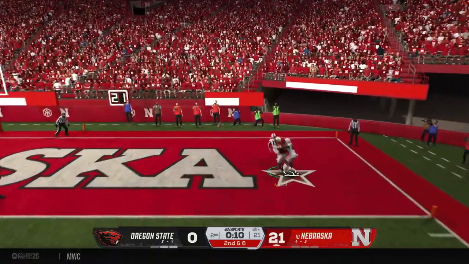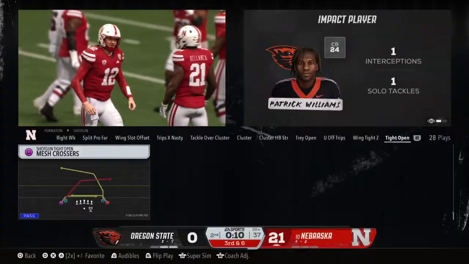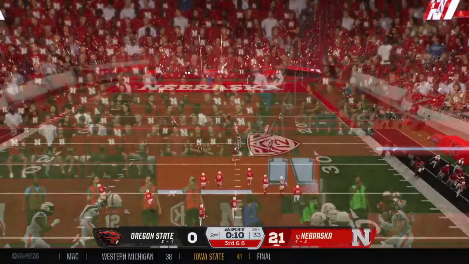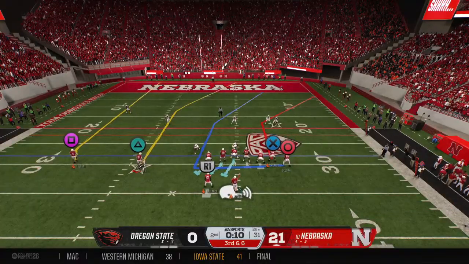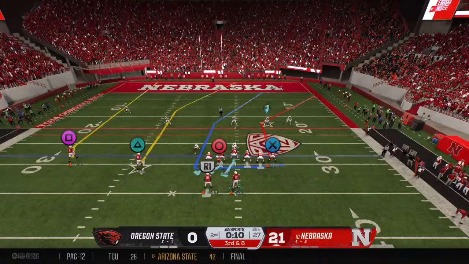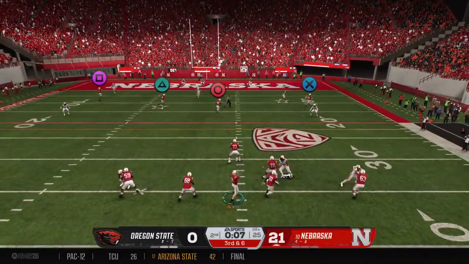Going for it all. Oh, man, he almost picked that one off in the end zone. Instead, it'll be 3rd down. Well, we know this offense hasn't been able to get it going on the ground so far in this game. Now they're trying through the air, but give this defense credit. They've got a really good game plan. They've got all 11 guys on that side of the ball.